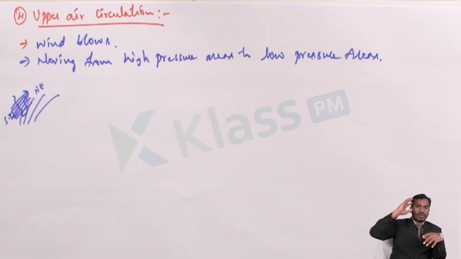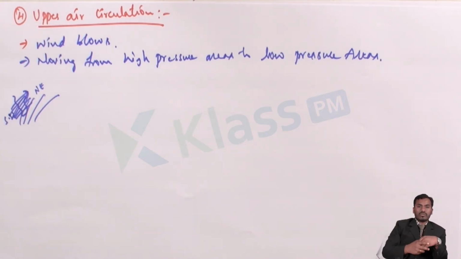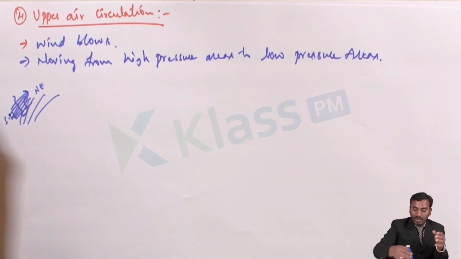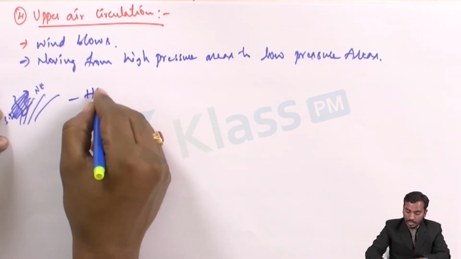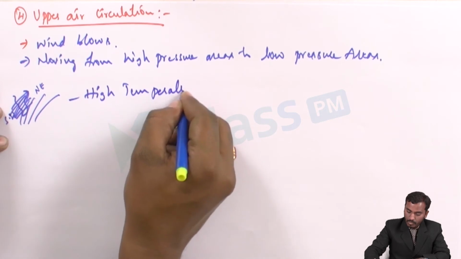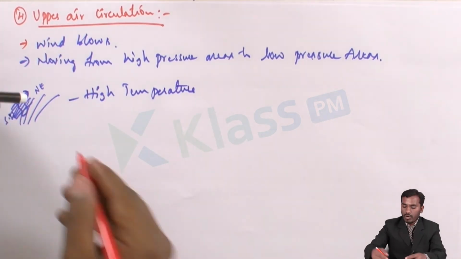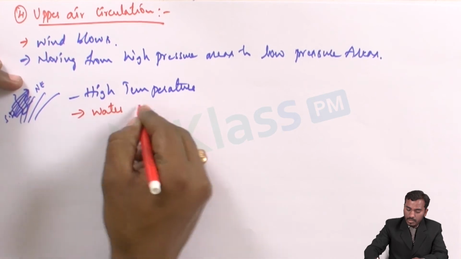Okay, and the wind will be moving at some height. So at that particular time period, when they come in contact with the clouds, what happens? Why are we talking about clouds? Because this upper air circulation will have its effect during the onset of the monsoon. Onset means starting of the monsoon season, that is the rainy season. So before the rainy season we will have the summer season. Because of the high temperatures, the water will be evaporated.